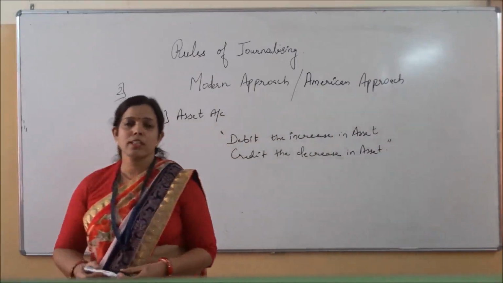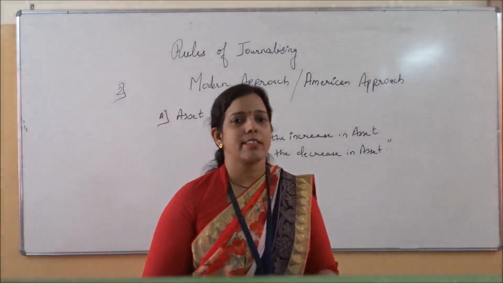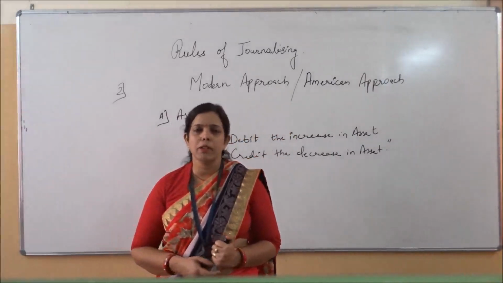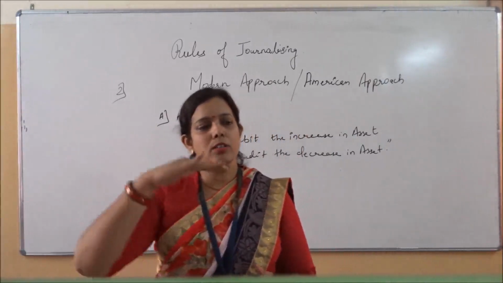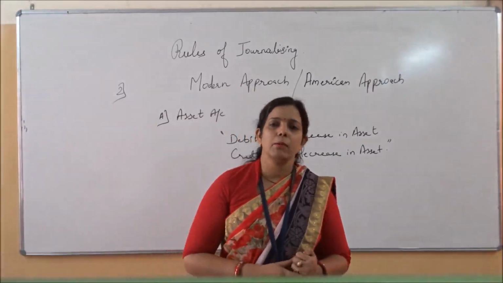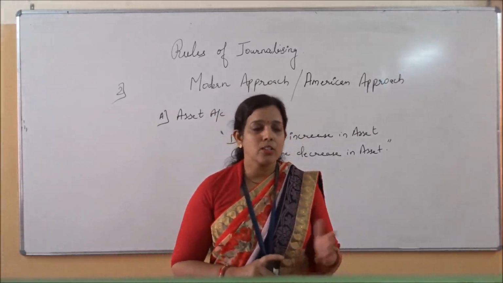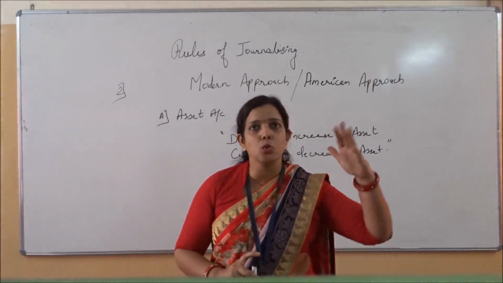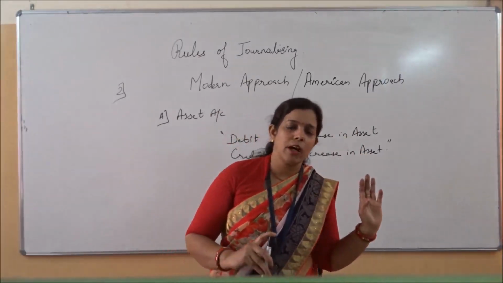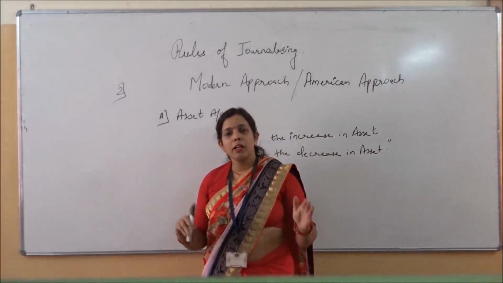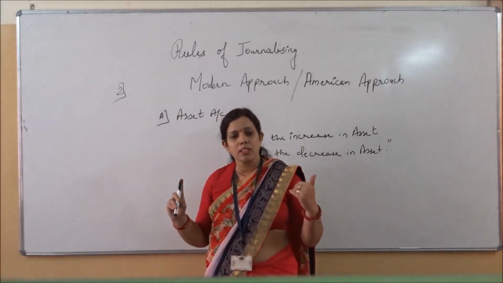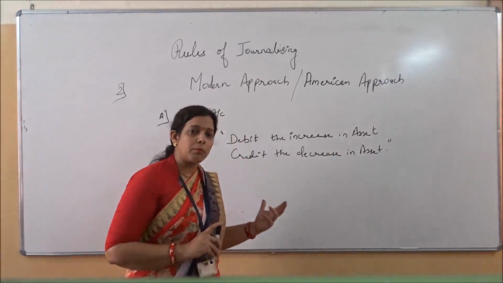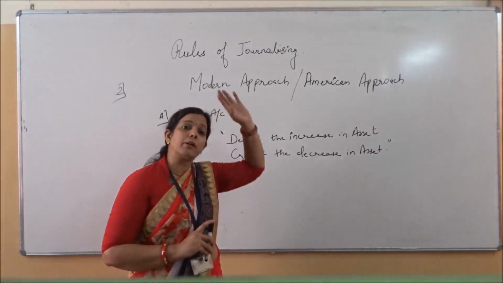It means what the rule is saying? Rule is saying that whenever the value of an asset increases, it will always be written in the debit, and if the asset value decreases, it's going down, it will always be written in the credit. That's why, in the example I took in the traditional approach, when the building is sold, what will happen to the building? Building is an asset. The building goes out of the business, its value in the business reduces to zero. Even though cash is coming in, the building is moving out. That's why we have credited the building there.